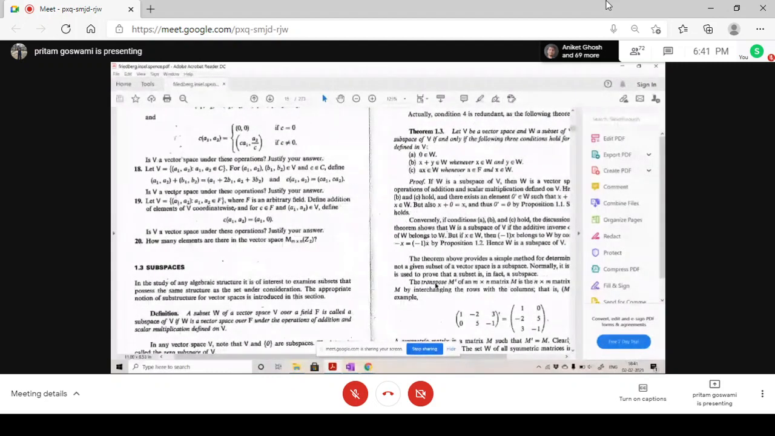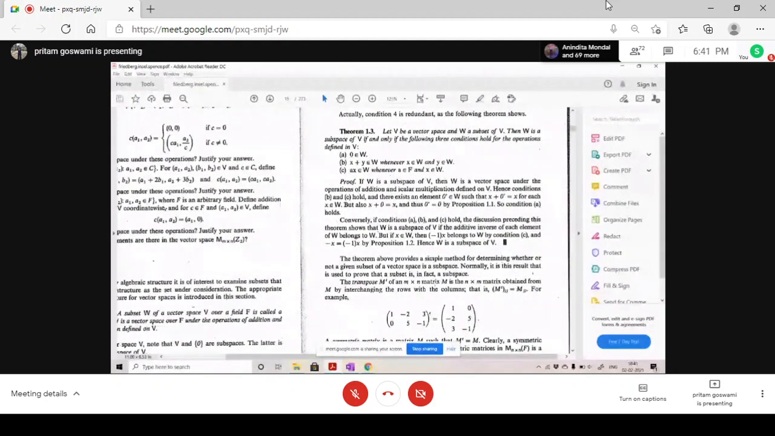Now, suppose you are given a vector space and a subset W of that vector space. How can you check that W is a subspace or not? For that, you don't need to go through all the eight assumptions that you have to check for a vector space. You just need three points to be checked. Suppose there is a vector space V and a subset W of V is given. This is Theorem 1.3.